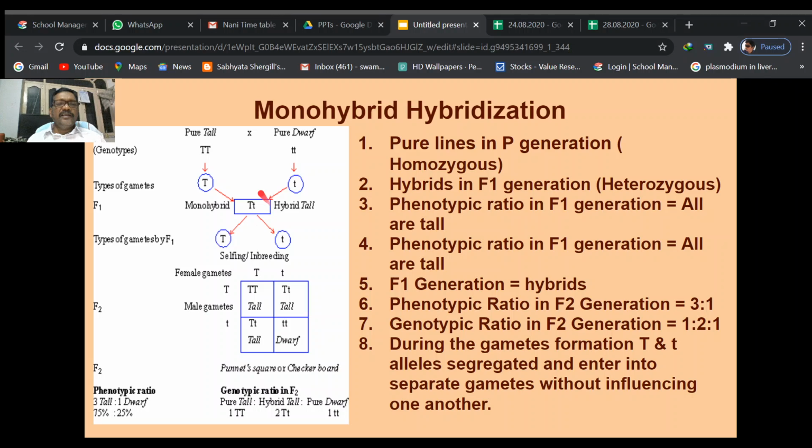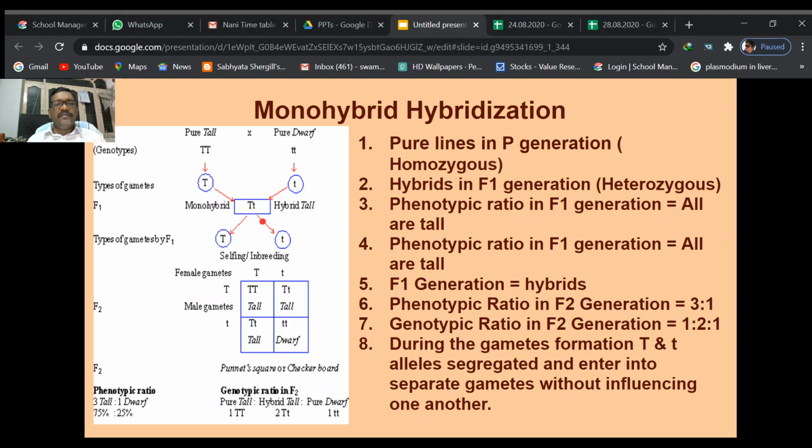This diploid plant is different from the parental plants because the parents are capital T and small t, but this F1 generation plant is capital T and small t, two different alleles. Then what is the phenotype of this plant? It means this is a tall plant, just like the pure tall plant.